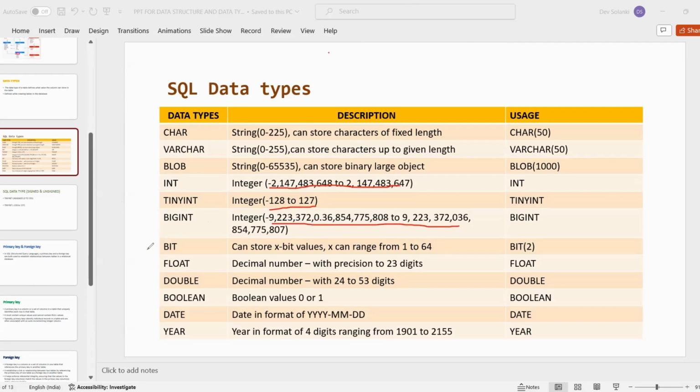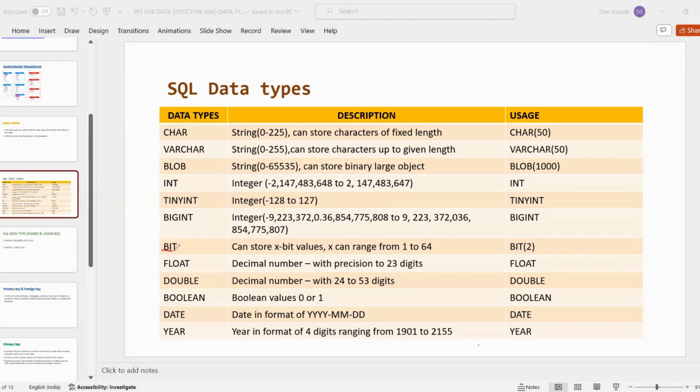So next is bit. Bit means it can store X bit values, where X can range from 1 to 64. Bit we use in computer programming language. In programming, we store our data in bit form. This is the limit for the bit data type.